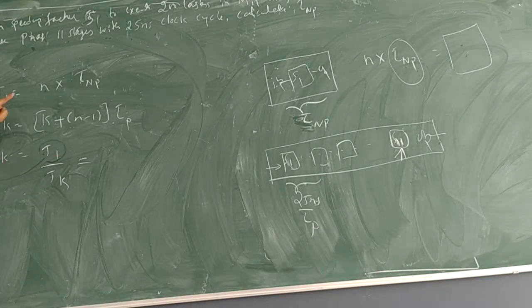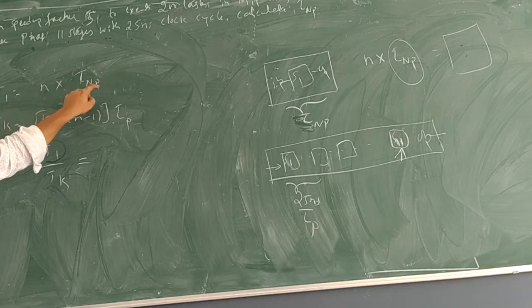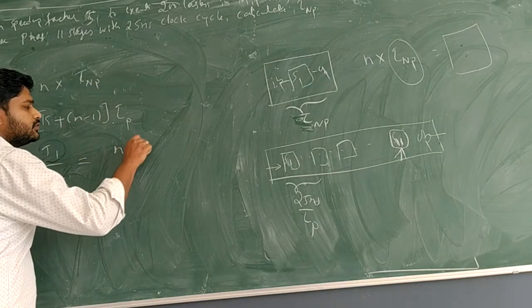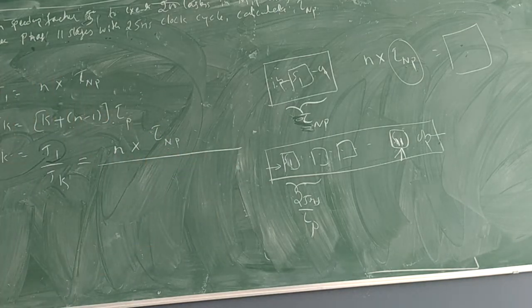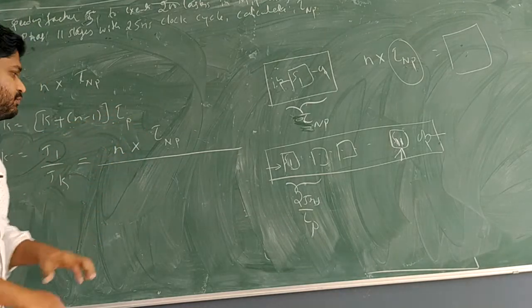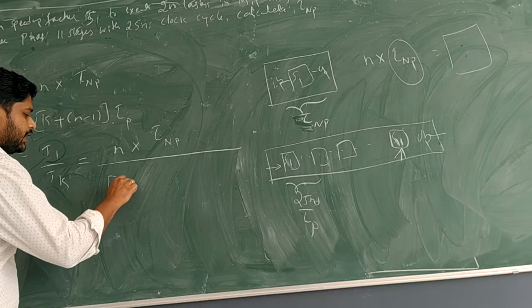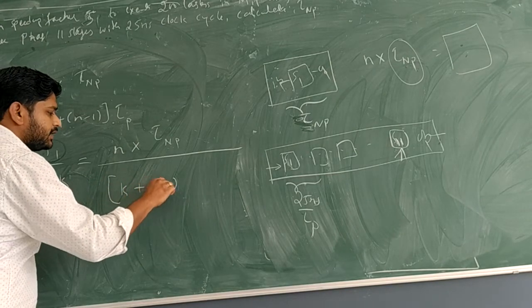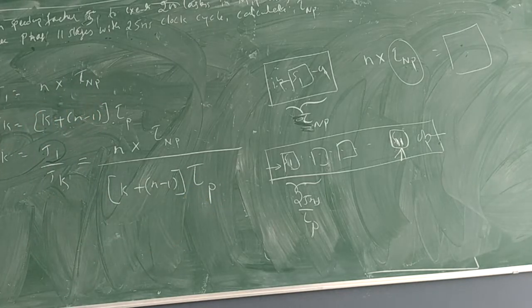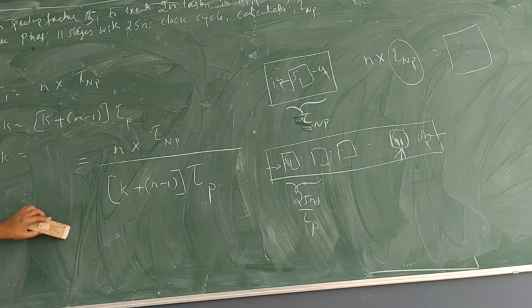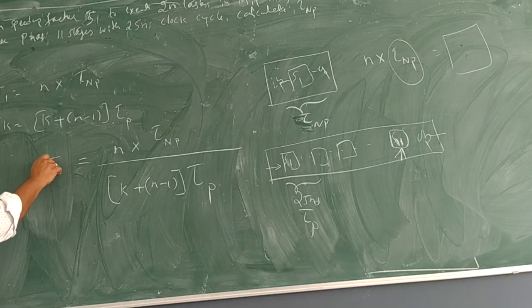Now the formula: T1 is equal to n into tau of np, whole divided by Tk, which is k plus n minus 1, whole bracket, into tau of p. Now, what is the ratio they have given us? It is 5.